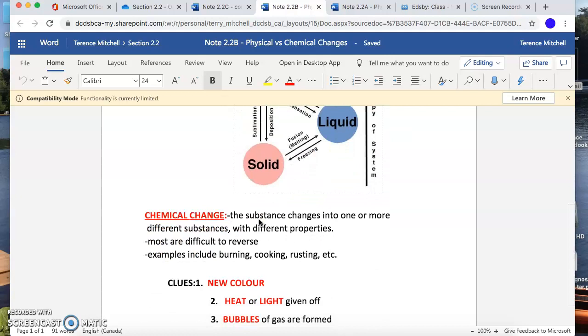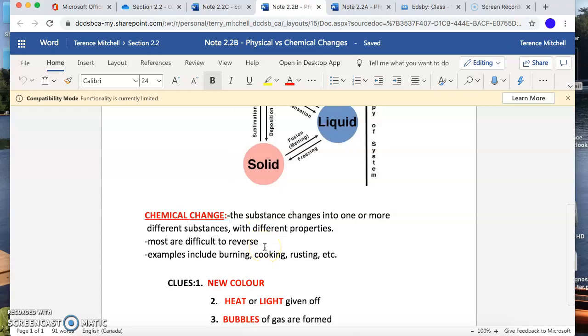Now, chemical changes. This is where we get something new. So if I burn something, if I burn a piece of paper, that's a chemical reaction. I told you about that already. We get something new. We get smoke. We get water. We get carbon dioxide. We get carbon monoxide. These are all new chemicals that were not there before.